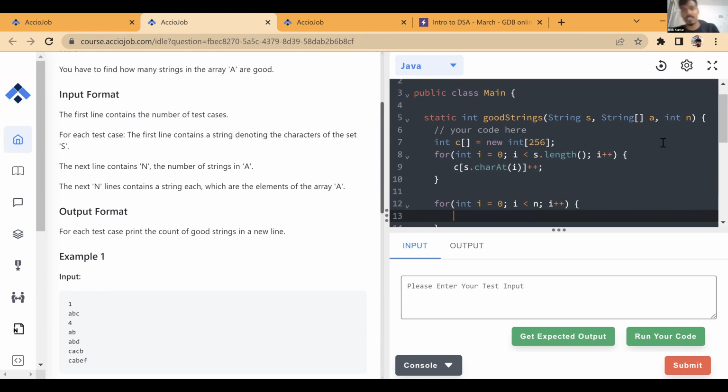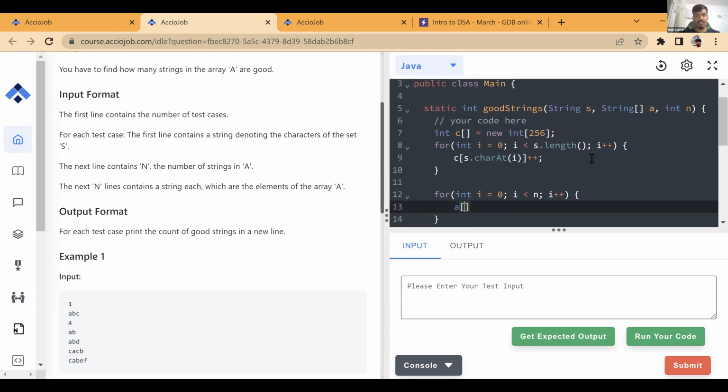Let's say it is A of I. For A of I, which is the string, we have to iterate through each character, while it is less than A of I dot length. Okay, this is the array of strings. See, this is the array of strings. This is not an array of characters. This is the array of strings. Seeing the difference? Array of strings.